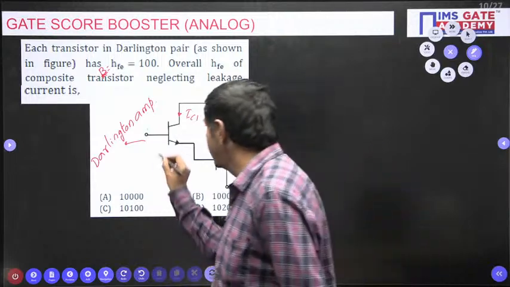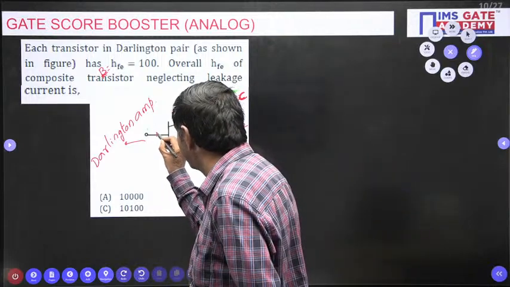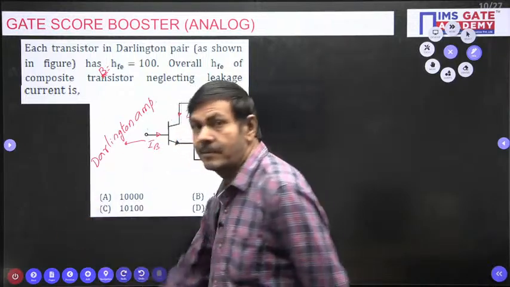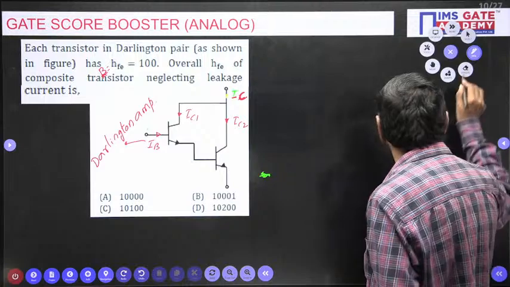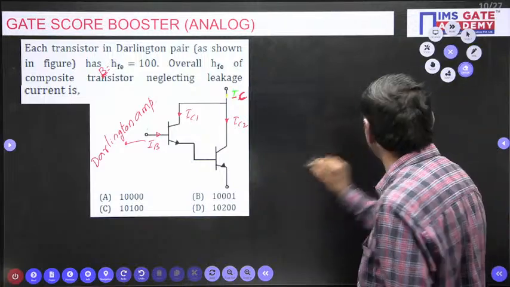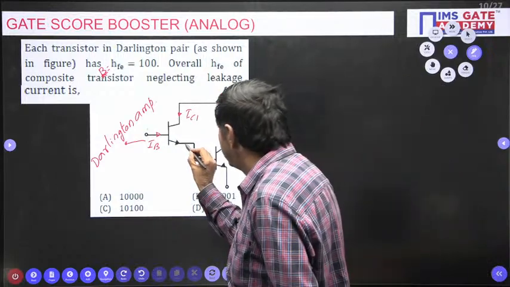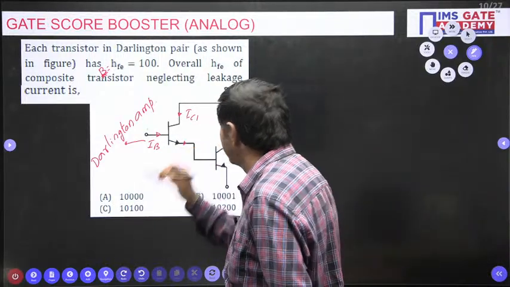And I wish to take this current, which is nothing but the base current of the first transistor, IB I have taken here now. Try to understand clearly. This is the base current. This current can be said in two different ways.